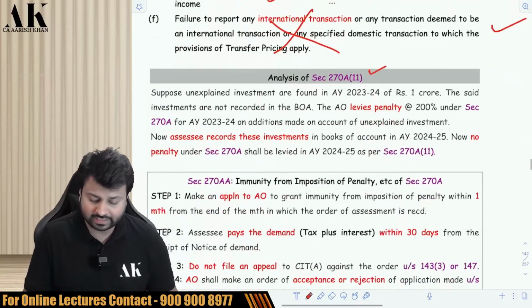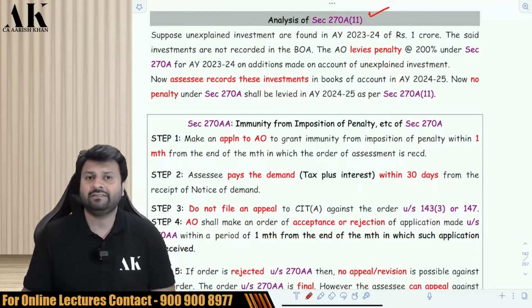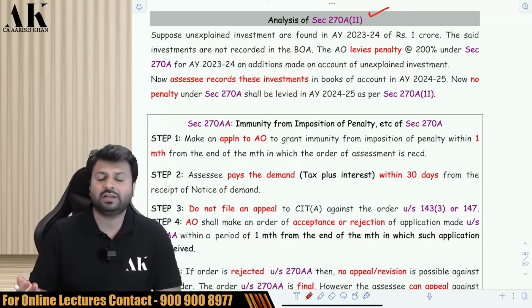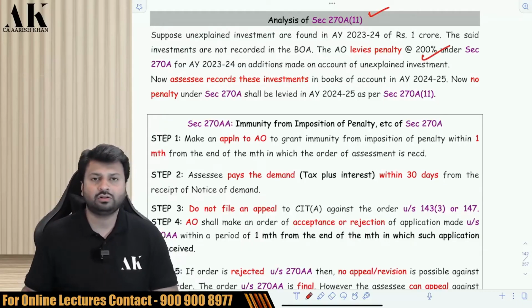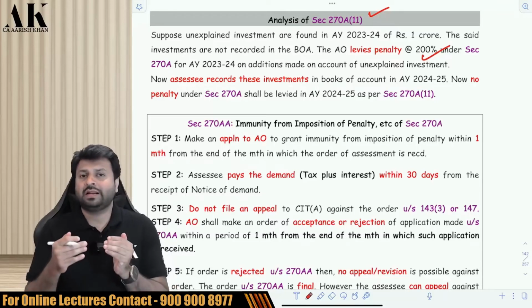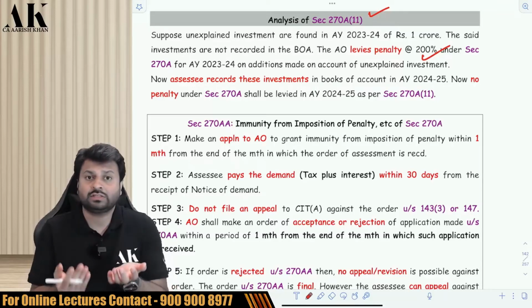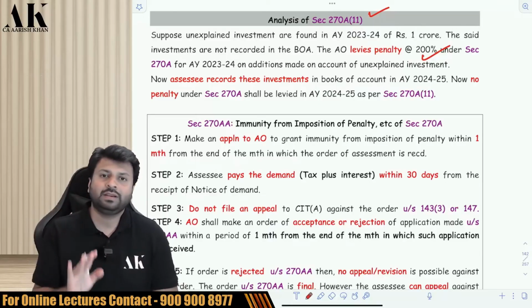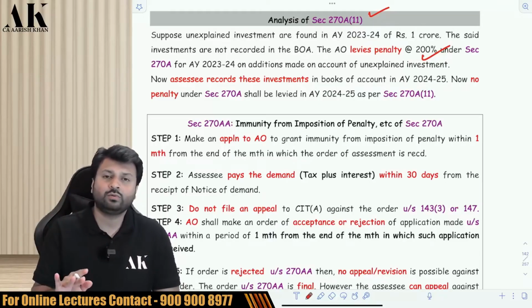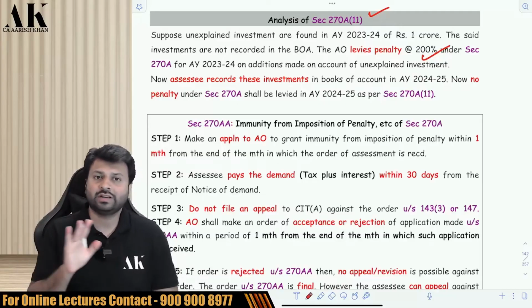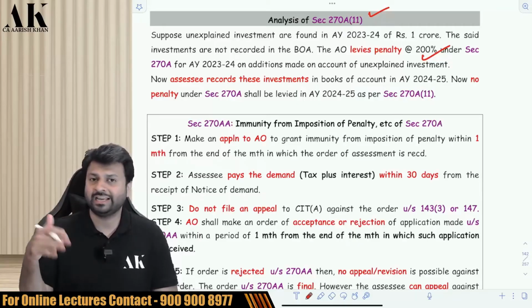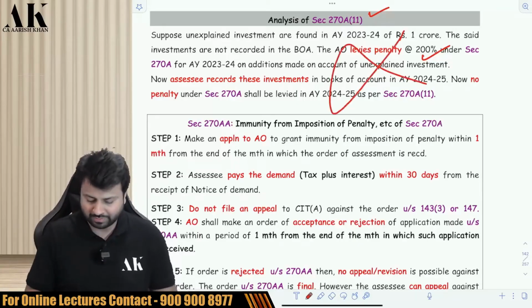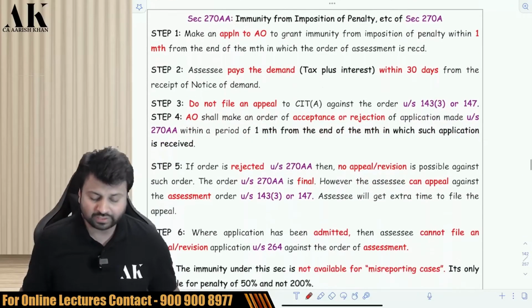Okay, one last thing under this particular section, and that is 270A(11), which says that suppose you are found with a property of say 1 crore rupees, or with an unexplained investment of 1 crore rupees. Now the AO has put a penalty of 200% on you, and you have paid that penalty also. Now will the AO impose a penalty of 200% again in the next year by saying that it was unexplained? No, no, no. Once the property is unexplained and you have already paid a penalty of 200% on it, that property can be disclosed without any hesitation, and the AO will not be allowed to impose a penalty on that same property again and again every year. Otherwise it doesn't make sense to disclose the property in front of the officer. Okay, so this is what this section is all about.